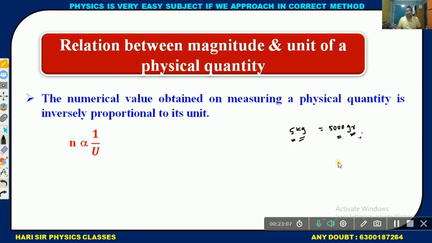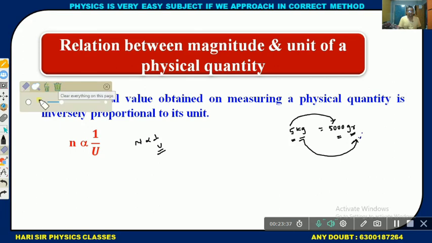Observe clearly: there are two parts here, the numerical value and the unit. The numerical value increases, but the unit decreases. If the unit increases, the numerical value decreases. That's why n is proportional to 1 by u.